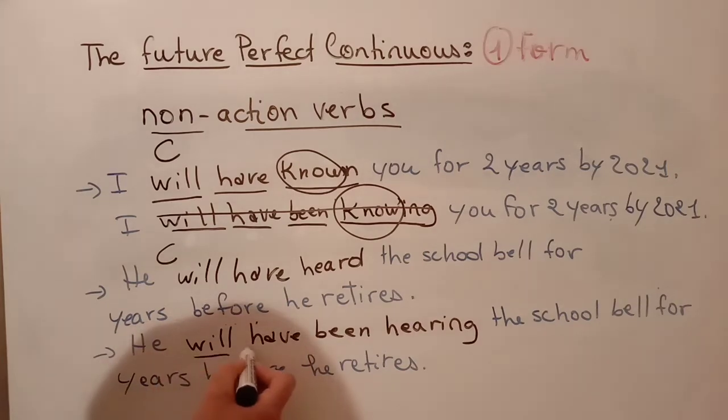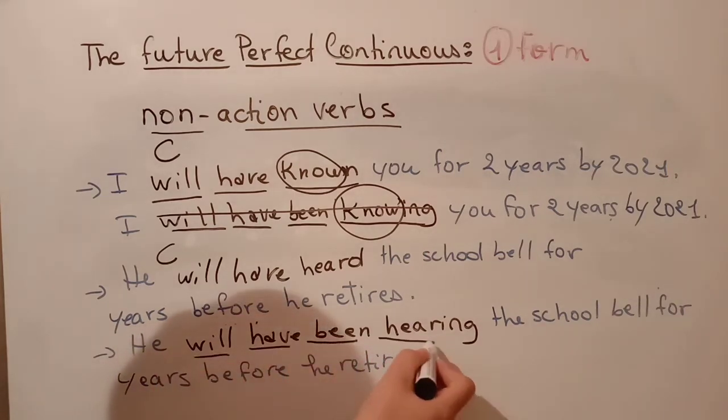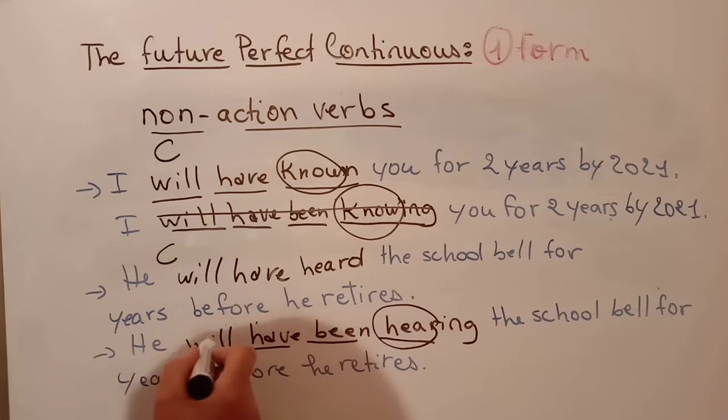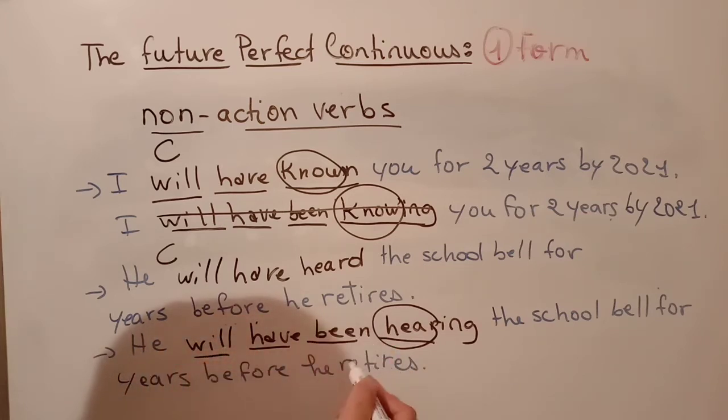So this is the future perfect continuous, which is impossible with the verb hear, because as I said before, it's a verb of sense, it's a non-action verb. So this is impossible. So we cannot say he will have been hearing the school bell for years before he retires. Instead, we can say he will have heard the school bell for years before he retires.